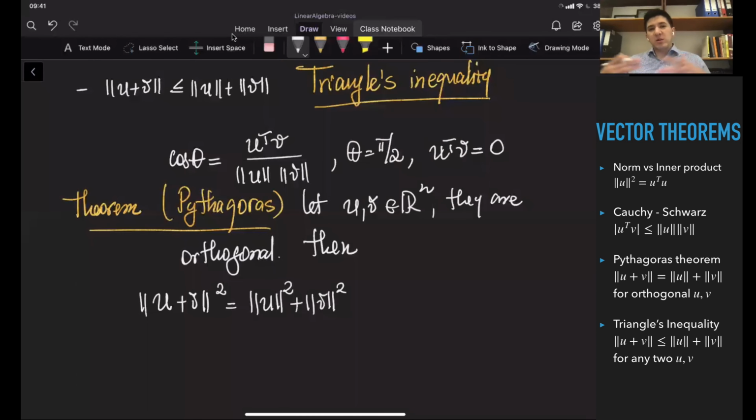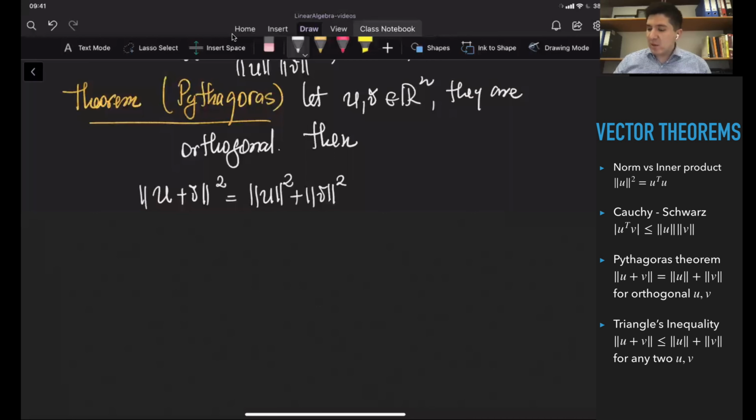I would like to draw the three vectors so that you can imagine what we're talking about here. If you remember, to add two vectors, I need to put the second vector at the end of the first one. Let's say we are given the first vector u, and the second vector v is given like this. They are orthogonal, so the angle between them is 90 degrees.